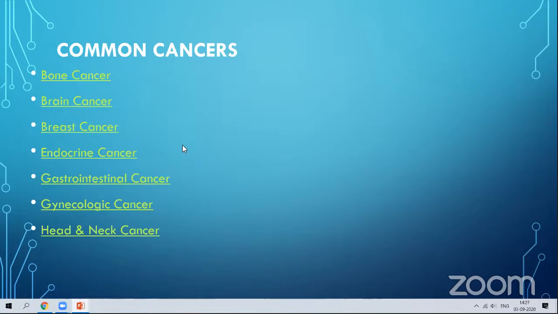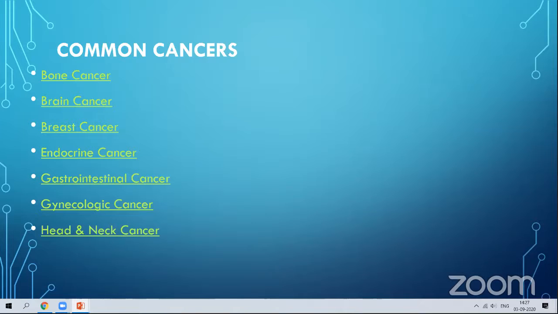The secretions from the endocrine system will be affected because of this endocrine cancer. Gastrointestinal, commonly called colon cancer. Cancer in the colon or intestines. Gastrointestinal cancer.